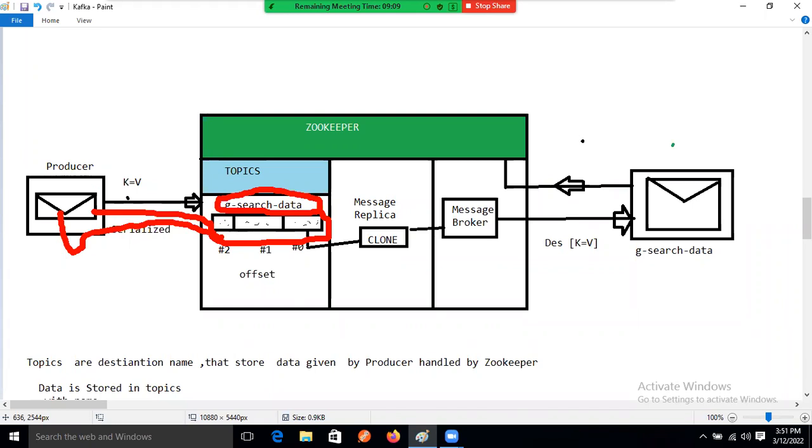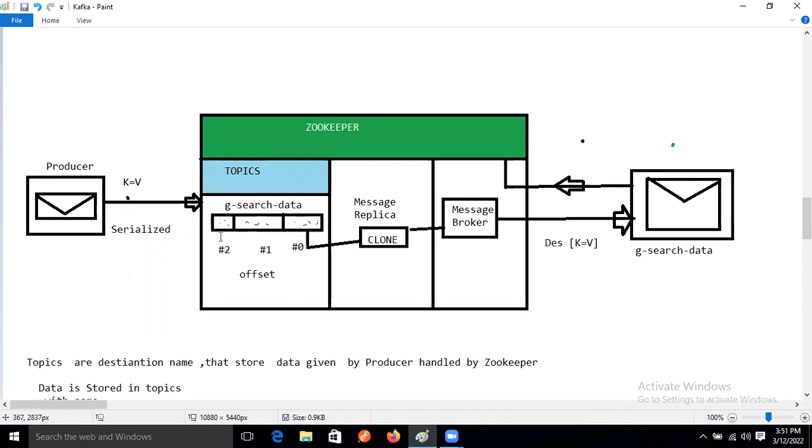Okay. Once it's sent the new data, then the older one is vanished, right? Yeah, the older one is what? Vanished.